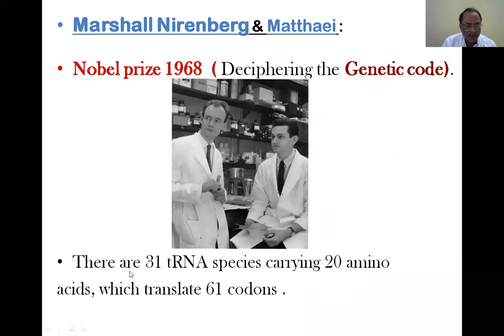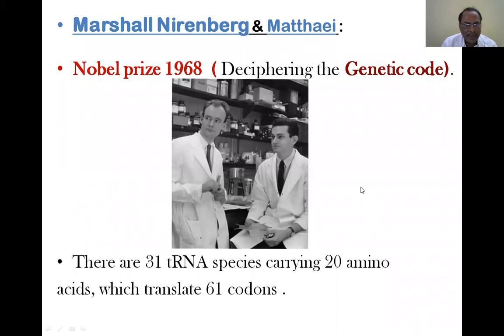We learned that in eukaryotes, there are about 31 tRNA species, and the maximum number of amino acids for protein synthesis is 20. Since 3 nucleotides code for an amino acid, there are 64 permutations from the 4 possible nucleotides in RNA or DNA.